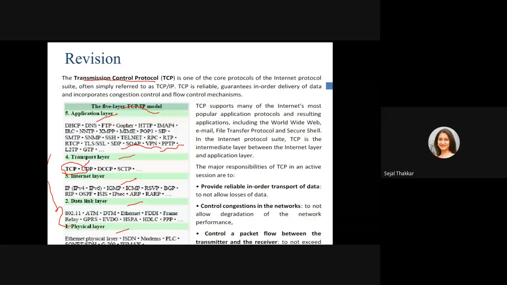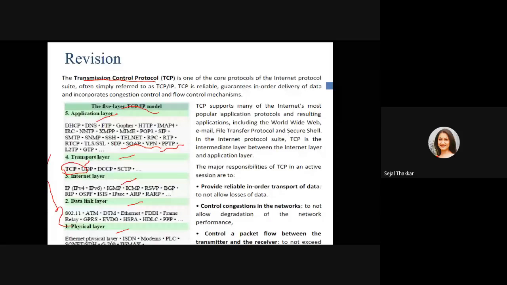This is one of the core protocols of the internet protocol suite, often simply referred to as TCP/IP. TCP is reliable, guarantees in-order delivery of the data, and incorporates congestion control and flow control mechanisms. TCP supports many of the internet's most popular application protocols and resulting applications, including World Wide Web, email, file transfer, and secure shell. In the Internet Protocol suite, TCP is the intermediate layer between the Internet layer and the application layer. The major responsibilities of TCP in an active session are to provide reliable in-order transmission of data,